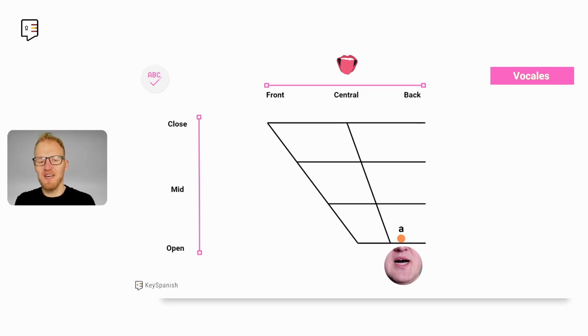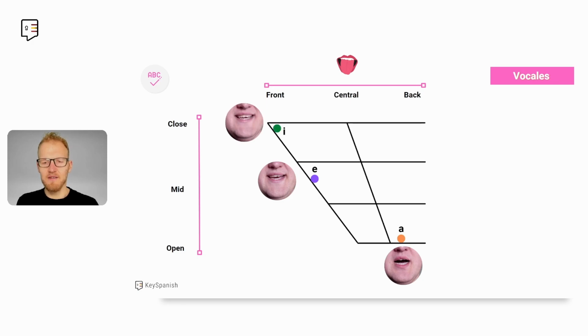The first one is A. You can see in this graph how we organize the vowels in accordance to where the tongue is positioned, if in the front of the mouth or in the back, and the openness of the mouth, if the mouth is more open or more closed. In this case, the A has the tongue in the back and the mouth a bit open. A, E, I, O, U.